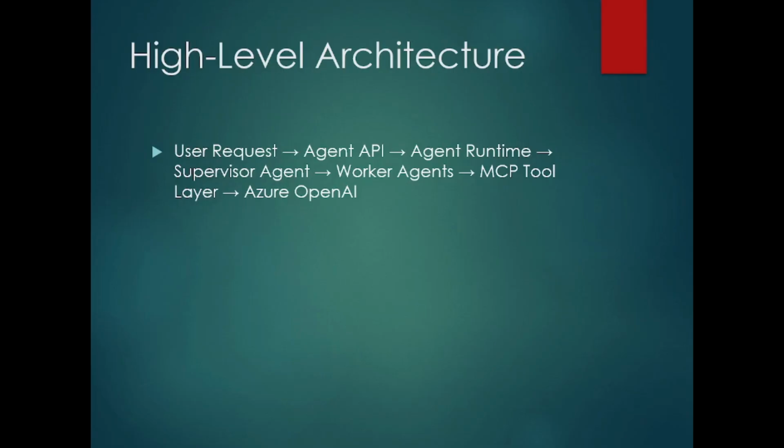The router and the supervisor together will work on the individual agents, and the agents will individually call the MCP tool. Finally, the response of the MCP along with the system prompt will be sent to the OpenAI model or the Ollama model from the worker agents, and all responses will be aggregated and sent back to the user.